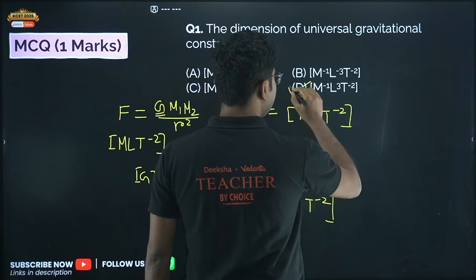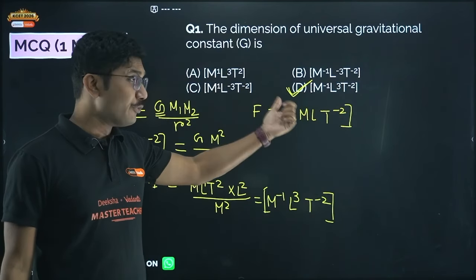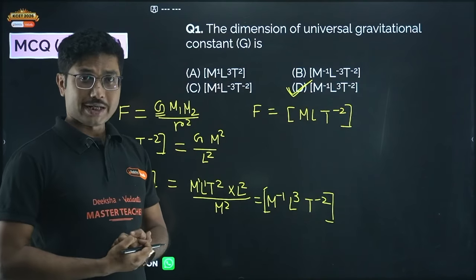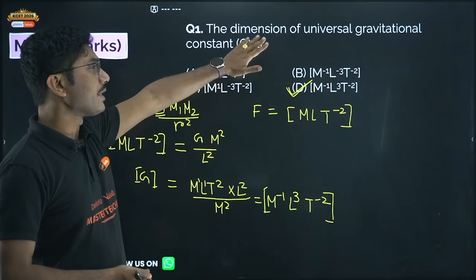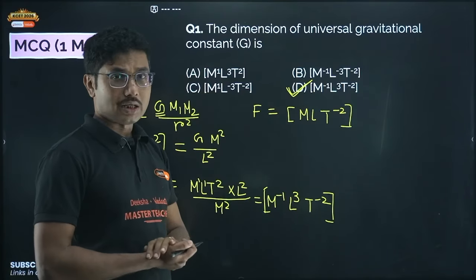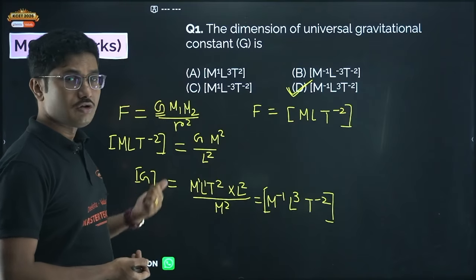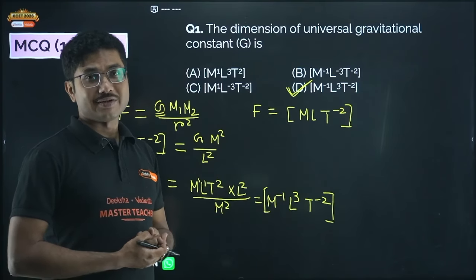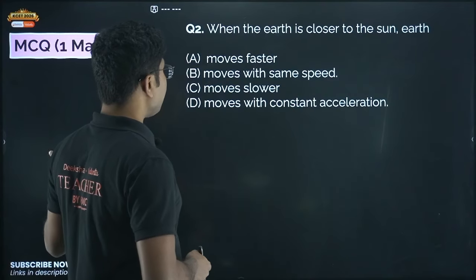So option D is correct answer. Sometimes they might give you the unit of this gravitational constant as well, so prepare the unit as well as dimension for this quantity. This is one of the most asked question based on the concept of G. Sometimes they will ask you the value of G as well. Okay, value of G is 6.67 into 10 to the power of minus 11 SI unit. Okay, now let's move on.